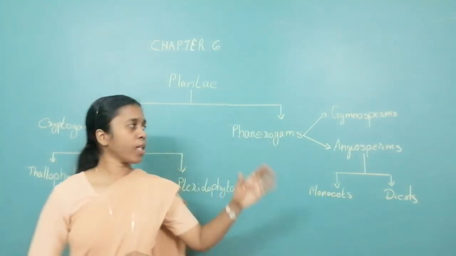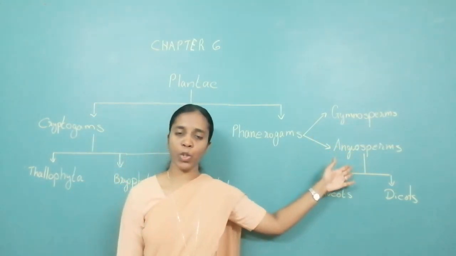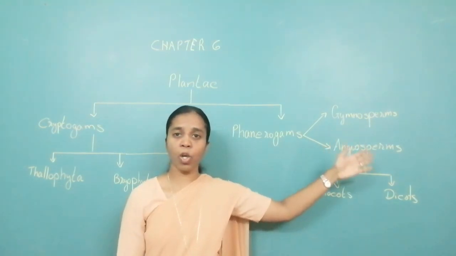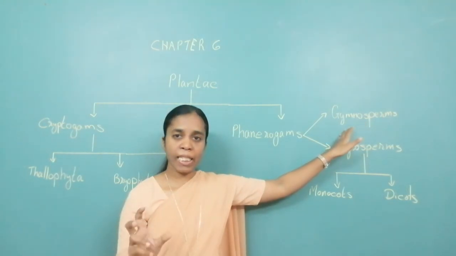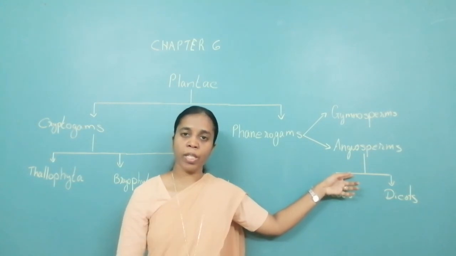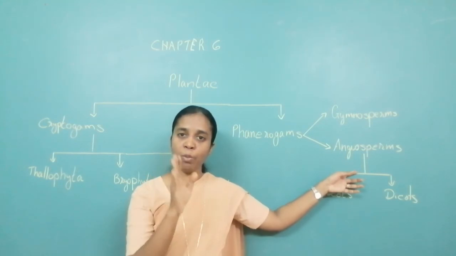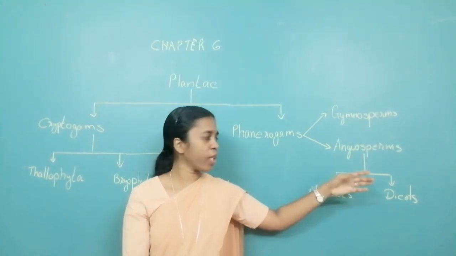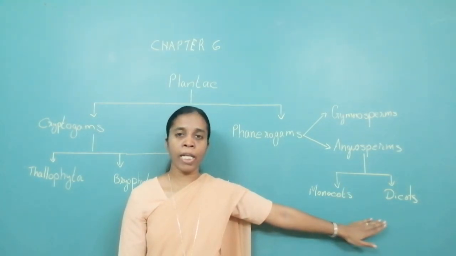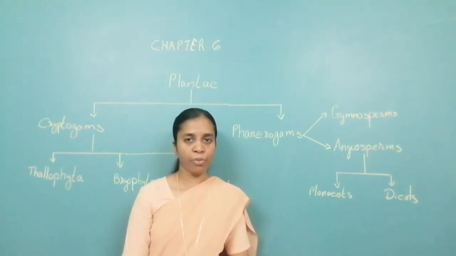All that bear flowers come under phanerogams. They are further divided into gymnosperm and angiosperm, depending upon whether their reproductive structure is naked or hidden. If the seeds are naked, they are known as gymnosperm. If the seeds have a covering outside, then they are known as angiosperm. Now angiosperm, depending upon the seed, are monocotyledon or dicotyledon. They are divided into monocots and dicots. Now learn the differentiation of monocots and dicots depending upon all 5 parts of it. Okay, this is the entire 6th chapter.